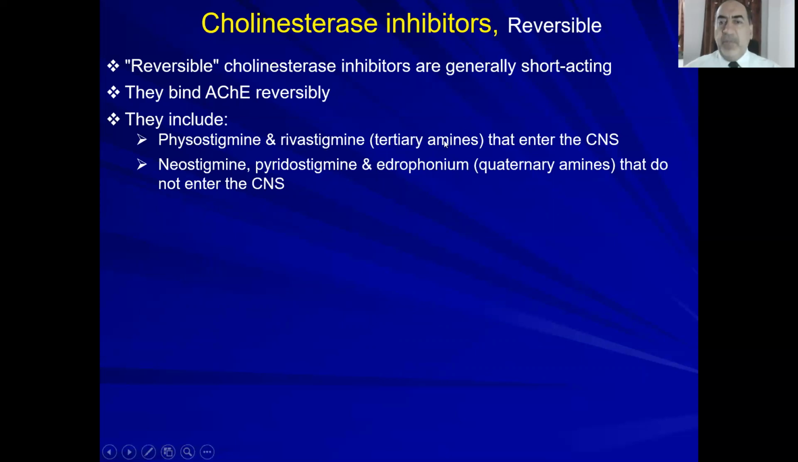They are tertiary amines, so they can enter the central nervous system. And the quaternary amines, neostigmine, pyridostigmine, and edrophonium, do not enter the central nervous system. So this is the value of knowing whether these compounds are quaternary ammonium or tertiary amines.